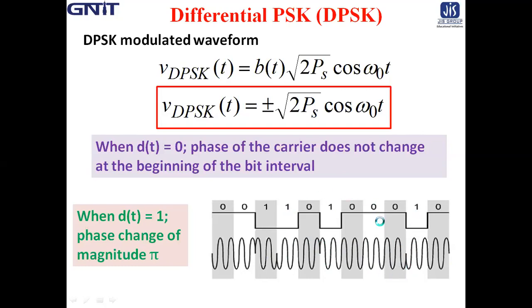So in that way, it can generate a DPSK modulated waveform. Clear? That is the difference between BPSK and DPSK in terms of modulated waveform.